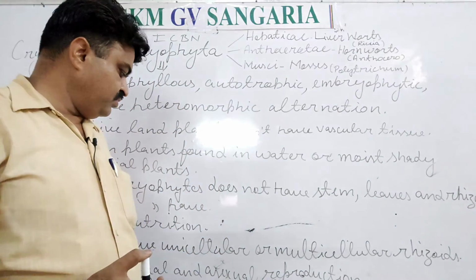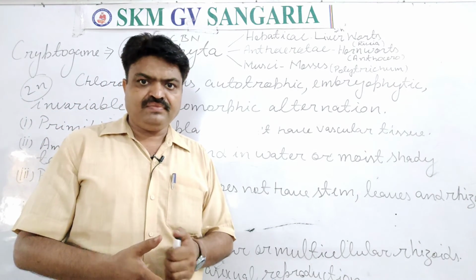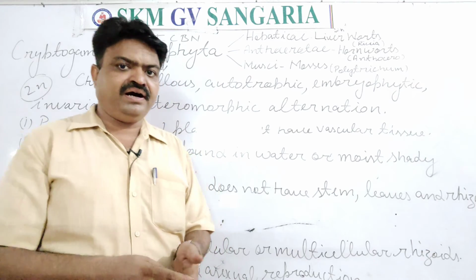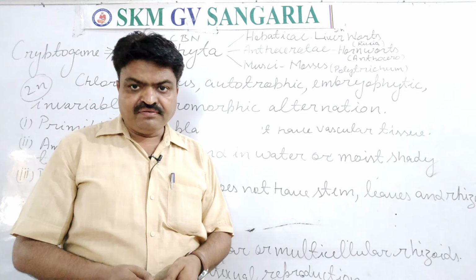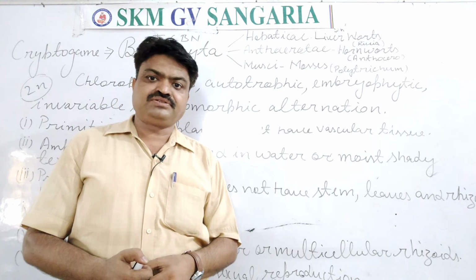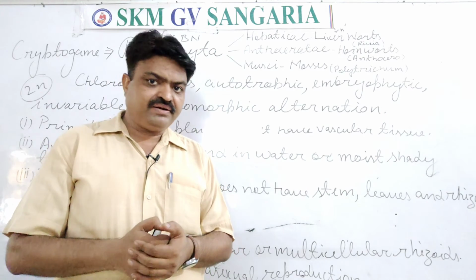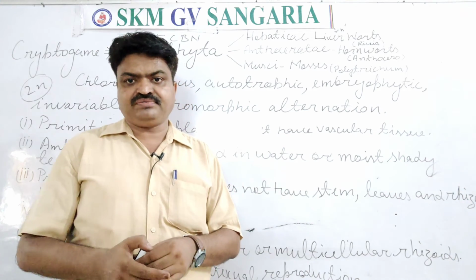Now we come to the classification of bryophytes. Bryophytes are classified by the ICBN. It is the group of science that classifies plants into different groups.